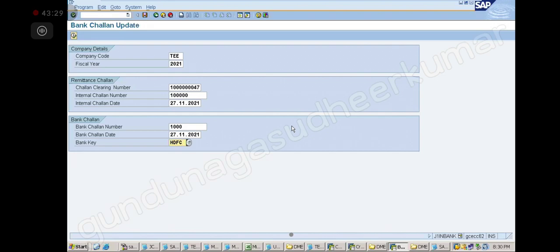Note down everybody, bank challan update I have to give. The bank will give their number from their side when you pay. It could be 4 digit, 5 digit, whatever. It is different from ours. This is the internal challan number, and that is the bank challan number, for our coordination purposes and future reconciliations.